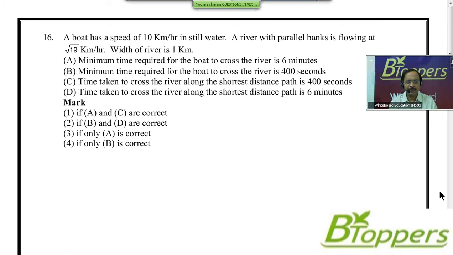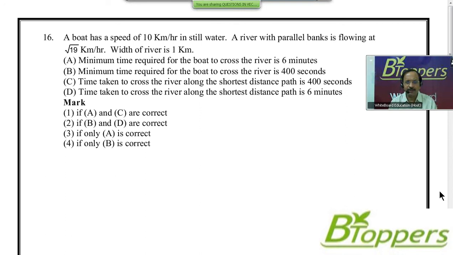Out of these statements, you have to mark the first option 1 if statements A and C are correct. Mark the second option as the answer if statements B and D are correct. Mark option 3 if only A is correct. Mark option 4 if only B is correct. Come on, try this question yourself.